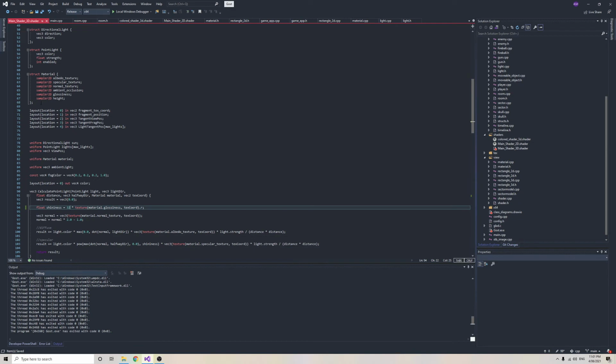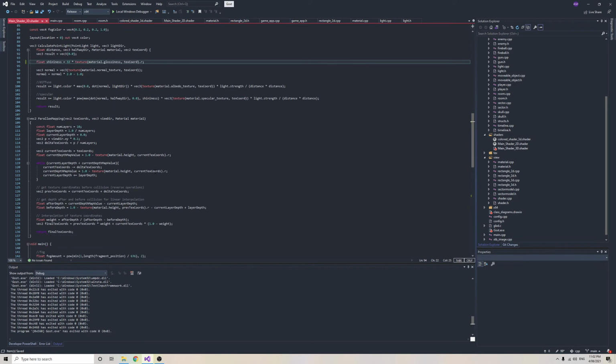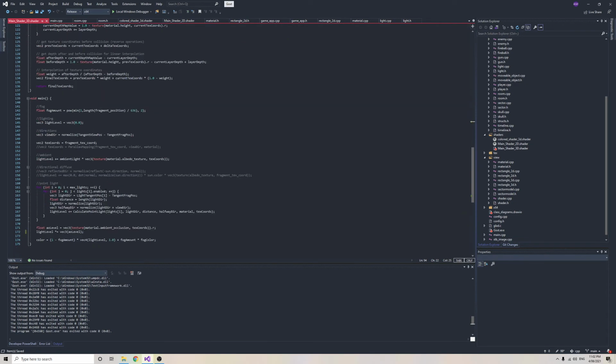Last of all, we have height map. So height map approximates an uneven surface by defining little height deflections, and then there's a number of calculations we can do to again approximate a three-dimensional surface.